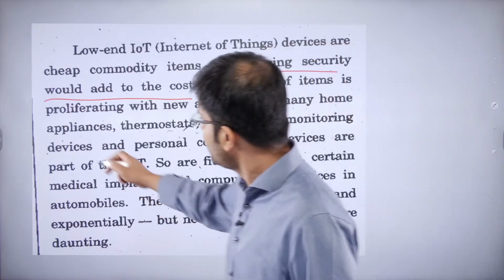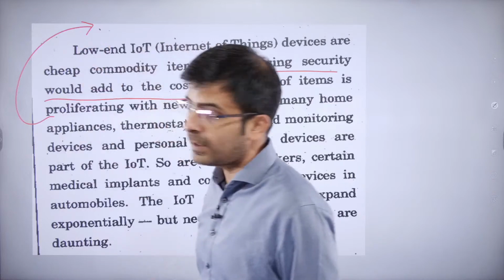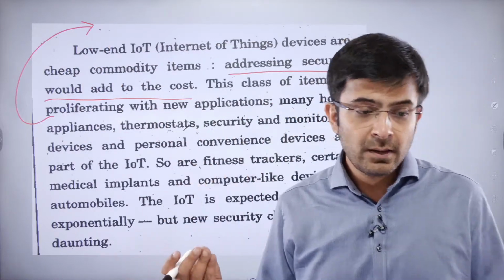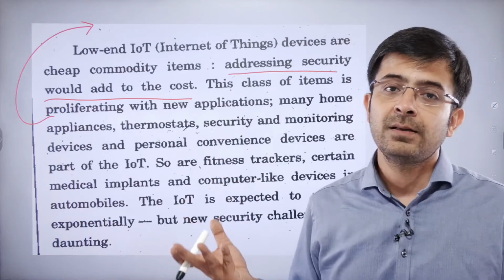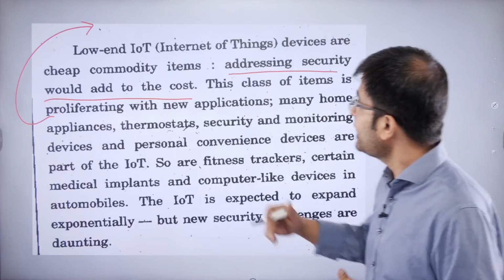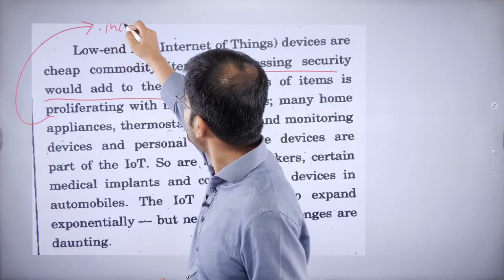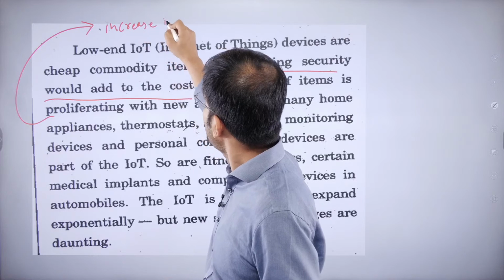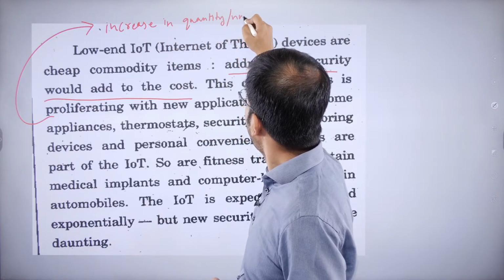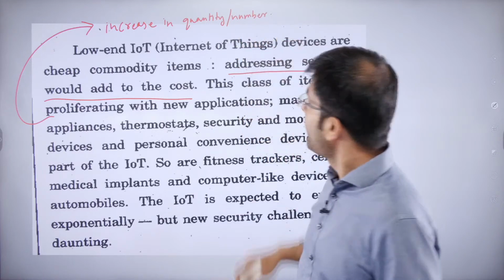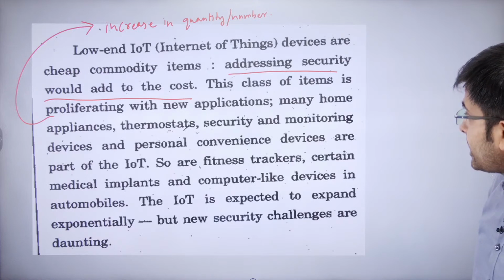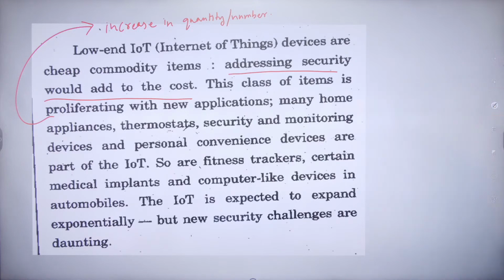What is proliferating? Coming up, more in number. Quantitatively increasing is proliferating. When you proliferate, it means you are increasing in number. Increase in quantity or number. Mushrooming, as you say. Okay? So this class of items is proliferating with new applications.